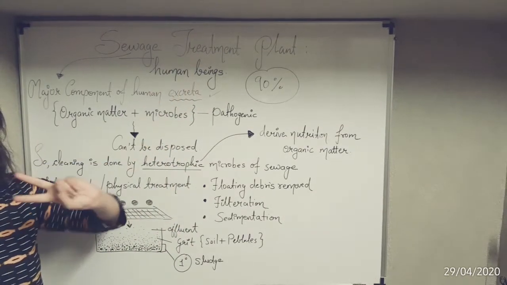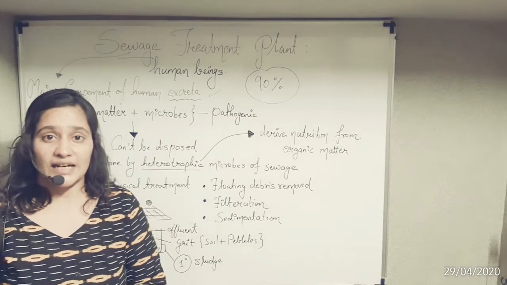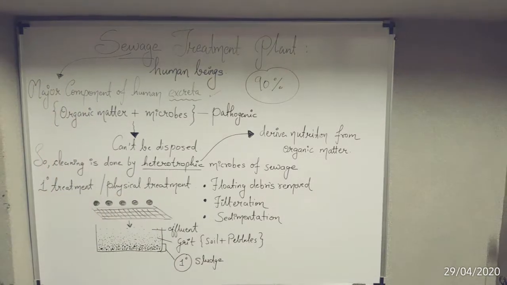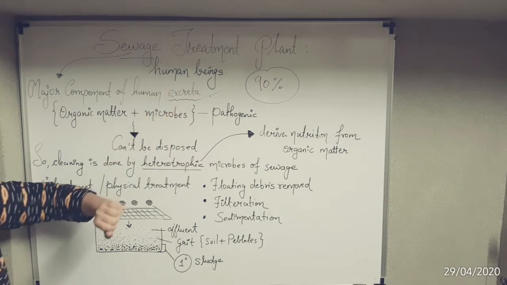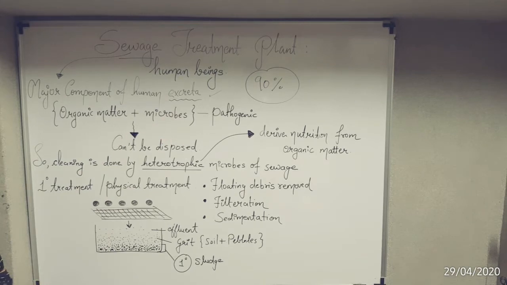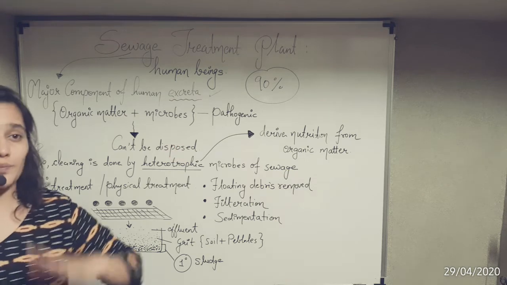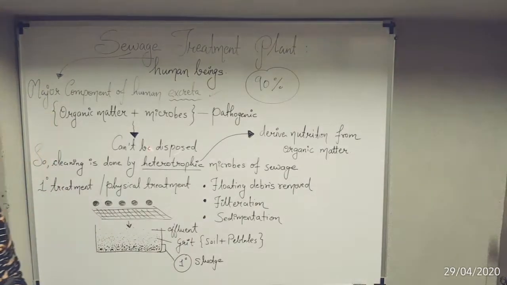For that, there are various types of treatment, namely two treatments: primary treatment and secondary treatment. In this video, we will be discussing only primary treatment. Now, this whole excretory system secreted by human beings is pathogenic, but it is very hard to dispose. It requires many more levels, many more things to do. That's why it cannot be disposed easily. For that, it will be disposed of by using organisms,